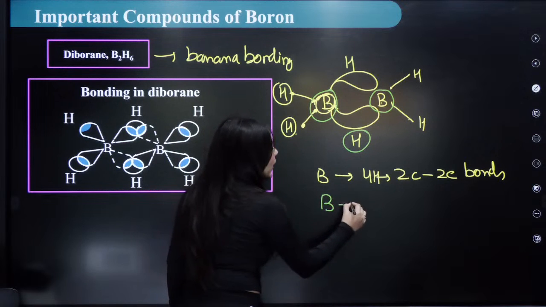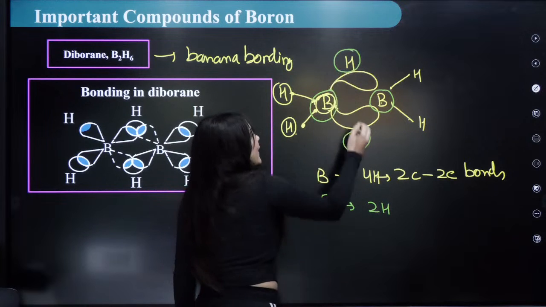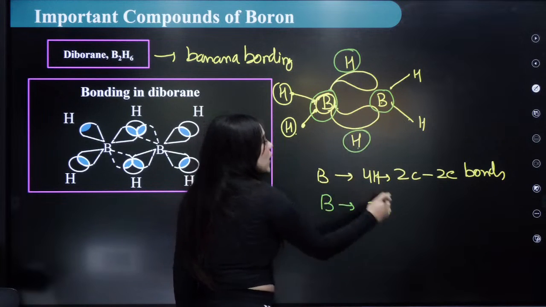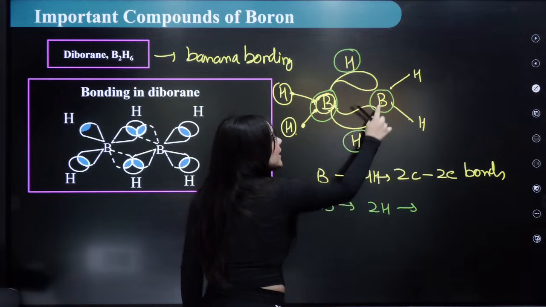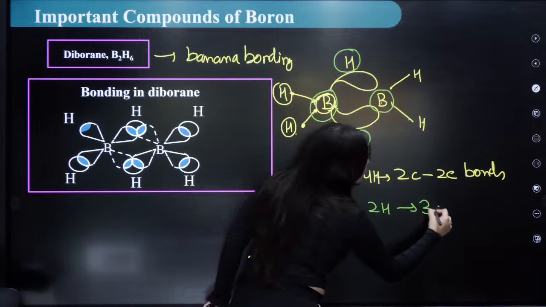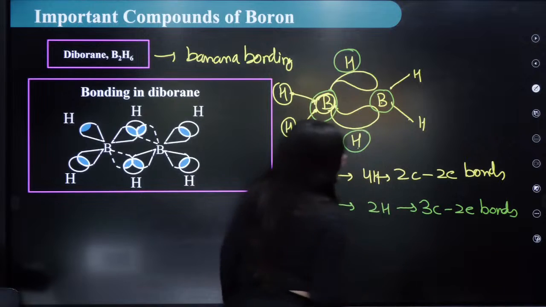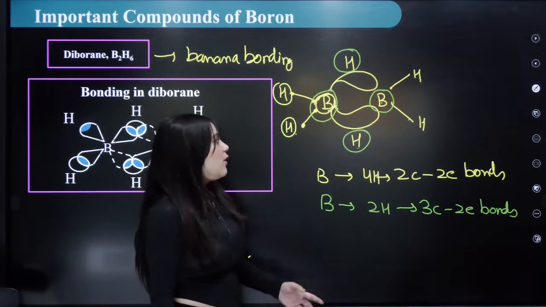Okay? So with the two hydrogens, this is one hydrogen, this is the second hydrogen, right? So with one hydrogen, it is forming three centers. Can you see? 1, 2, 3. Three-center, two-electron bonds. Okay? So this is how these bonds are formed.